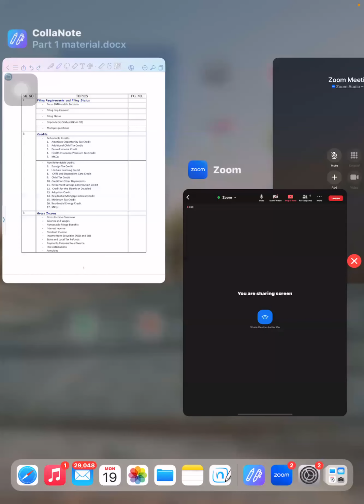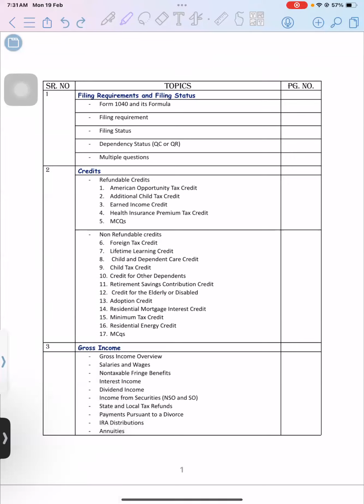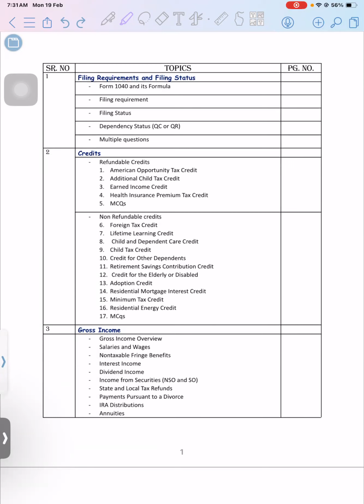Okay. So, first of all, I'll just explain the syllabus of our part one. Those who are very new to this course might not have gone through the topics or the syllabus of part one, and those who are already studying are aware of the topics and chapters and everything. For part one, everything is about the 1040 return, that is individual taxation. So you are going to understand it from the point of view of an individual person.